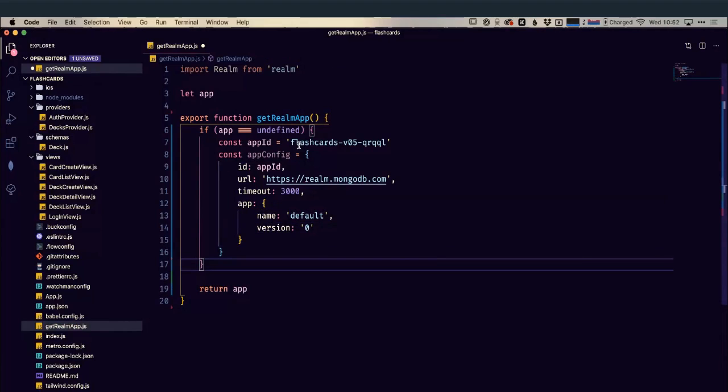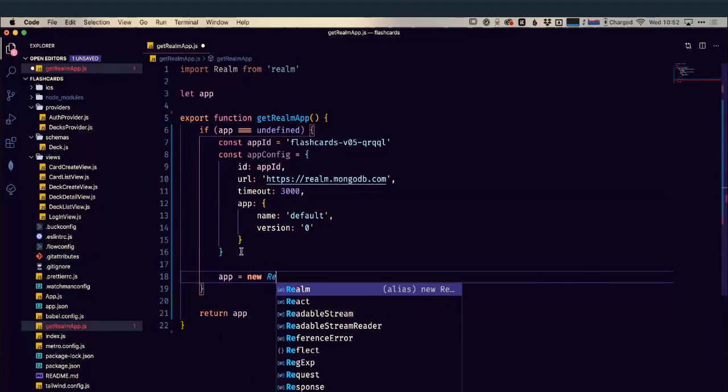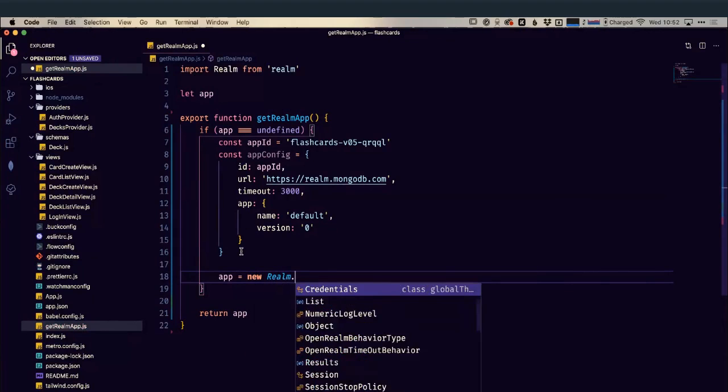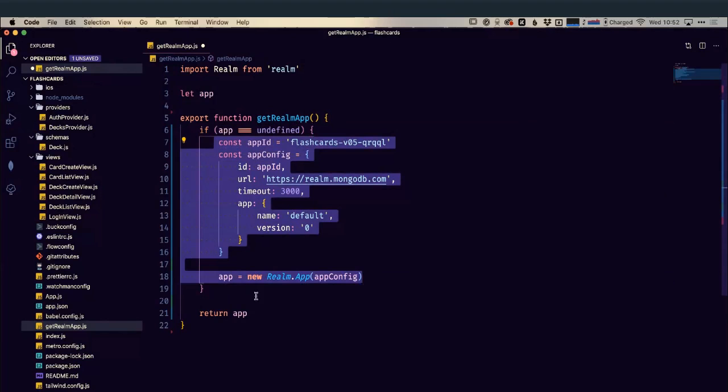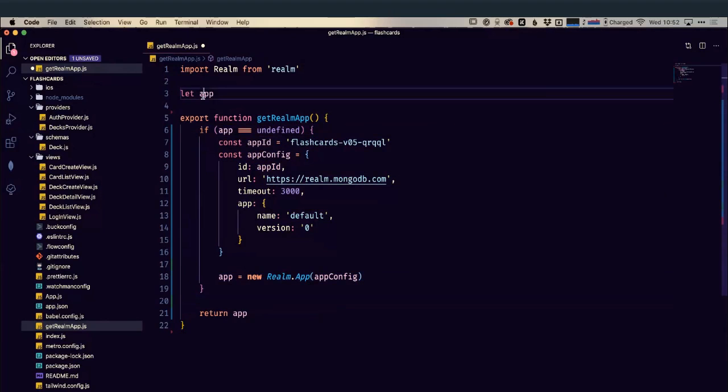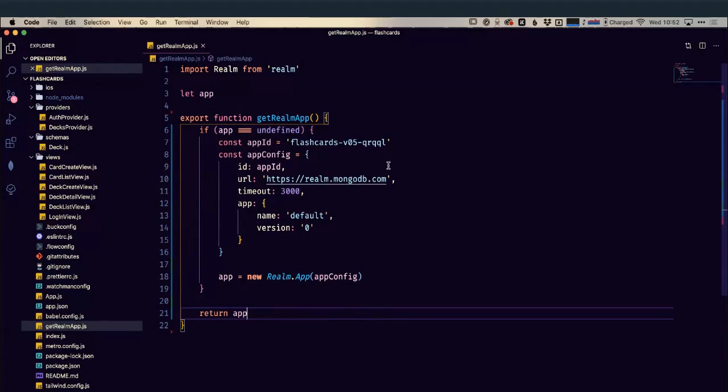And then finally, we need to actually set this app itself. So let's just do app equals new, and we're going to use our realm.app, and we're going to pass into that our app config. Great. So when we call our get realm app, if app doesn't currently exist, if it's undefined, then we're going to create a new realm app. Or if we've already called this function and we have app exist, then we're just going to return that. So that's great. So we have a reference now that we can start connecting to realm.